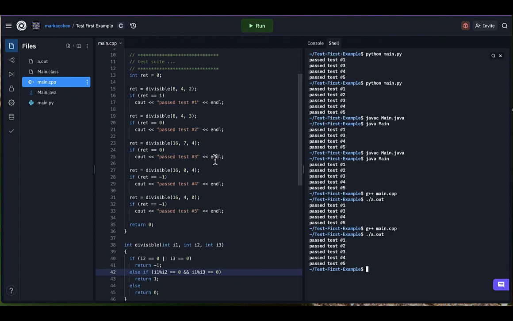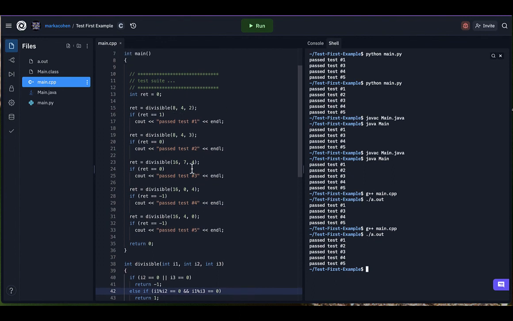This allows you to find out whether or not you've done it right, and you should find that you're writing your code more quickly and with fewer errors by thinking about your tests first.